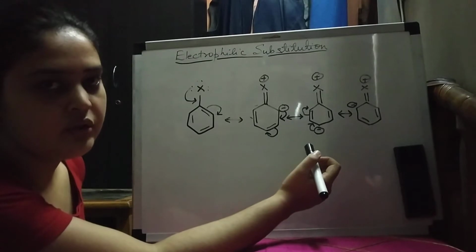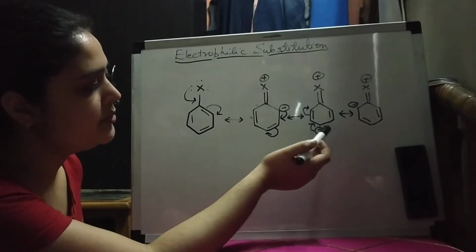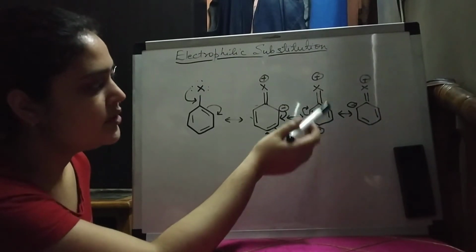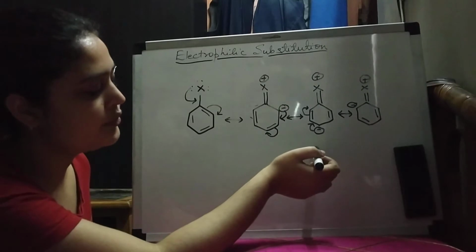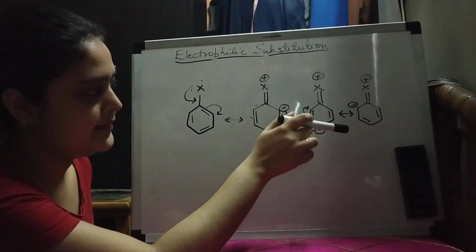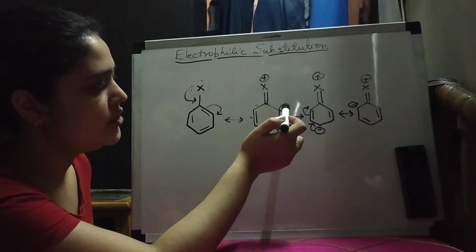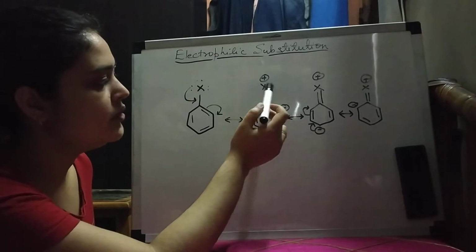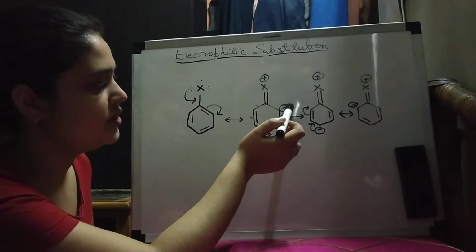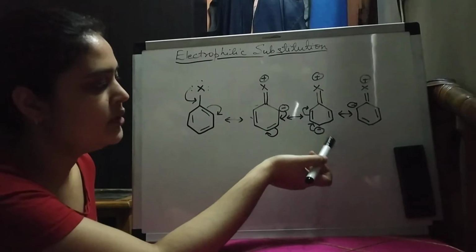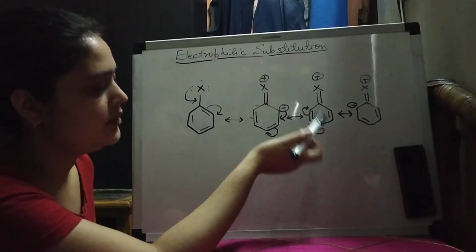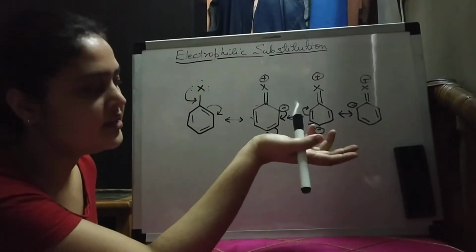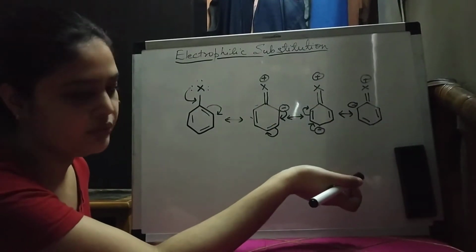when the electrophile comes to the para position, the repulsion between this halogen group and the electrophilic group will be less. But if the electrophile is at the ortho position, the repulsion between the halogen and the electrophile will be more. So that's why the para product will be more stable, and hence it will be the major product.